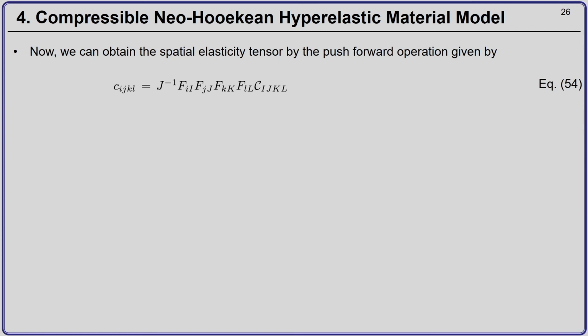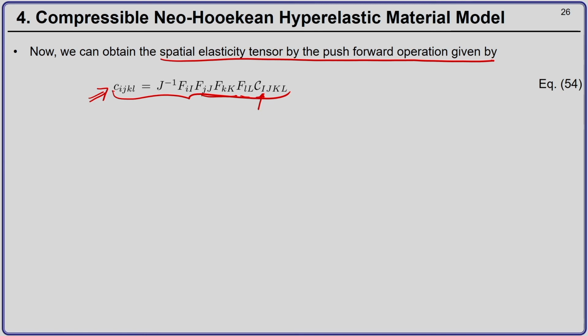Okay. Now, we can obtain the spatial elasticity tensor by the following push forward operation. Okay. So, this relation we have already derived in our previous module, where the fourth order spatial elasticity tensor c is nothing but J inverse F i I, F j J, F k K, F l L into the fourth order material elasticity tensor C I J K L.